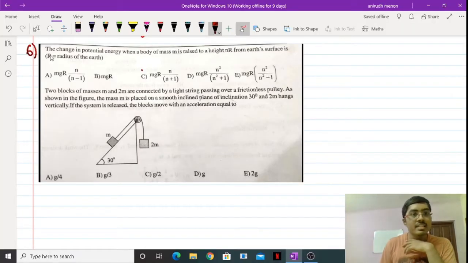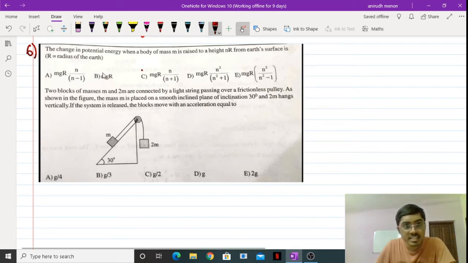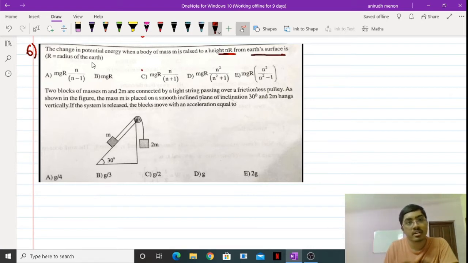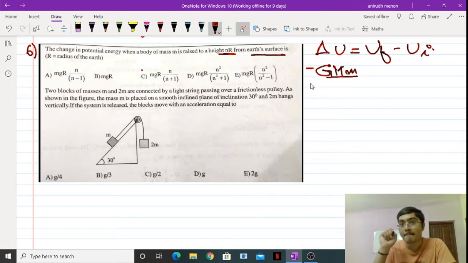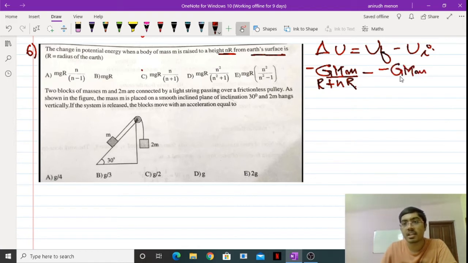In the sixth question, you can see it is brought from the topic of gravitation. It says the change in potential energy when a body of mass m is raised to a height nR from the Earth's surface, where R is the radius of the Earth. So the change in potential energy can be written as U final minus U initial. What is the U final here? That is minus GMm divided by R plus nR, minus of minus GMm divided by R.